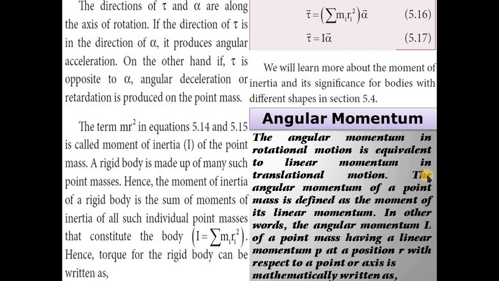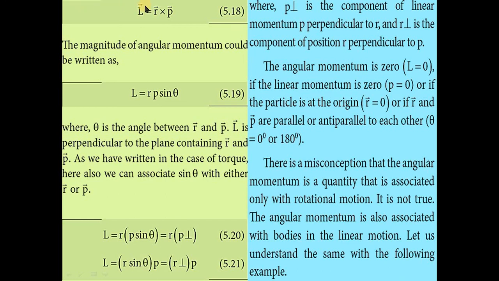This is very, very important, more questions come from it. Please note it down, children. The angular momentum of a point mass is defined as the moment of its linear momentum. In other words, the angular momentum L of a point mass having a linear momentum P at a position R with respect to a point or axis is mathematically written as L vector is equal to R vector cross P vector. This is a very, very important formula.